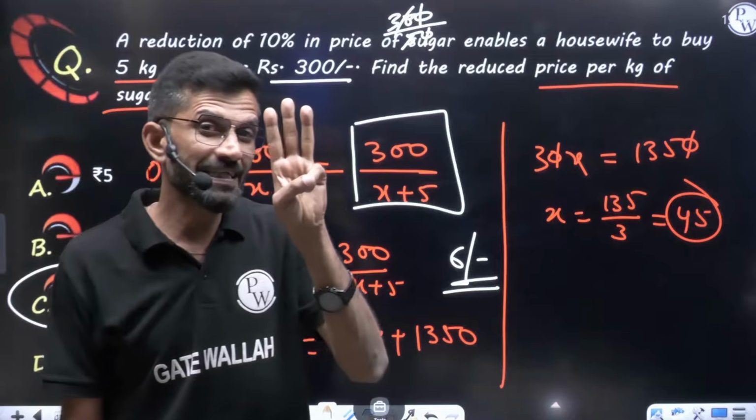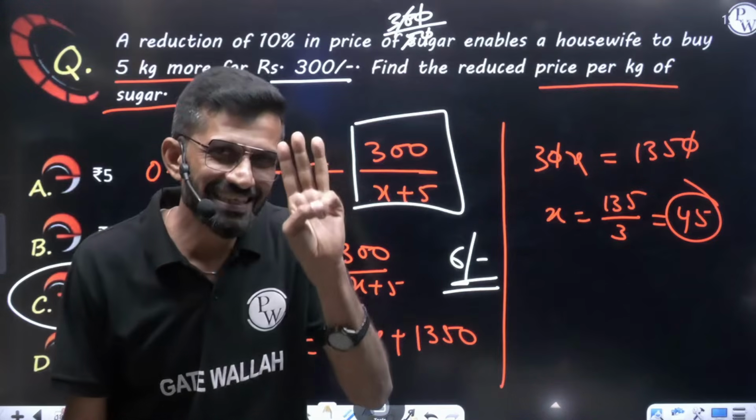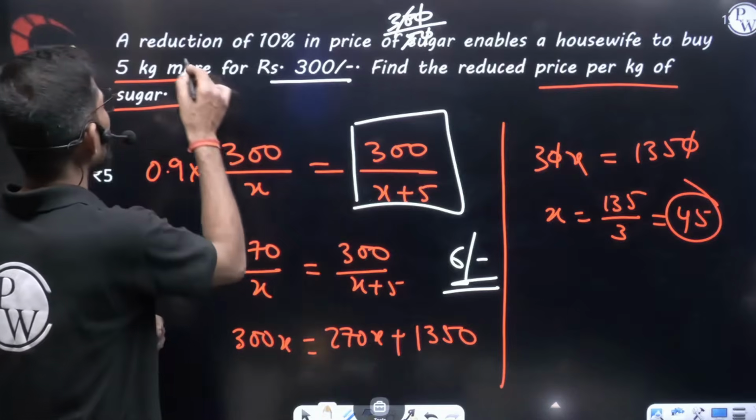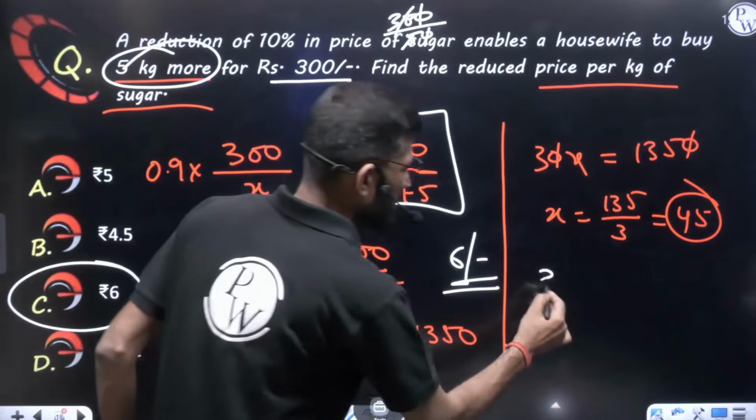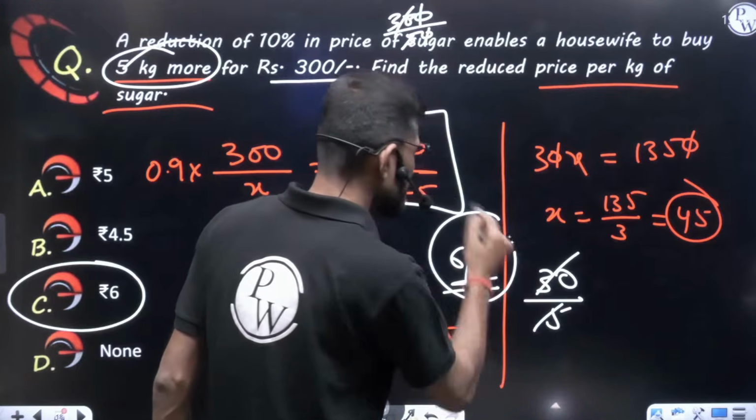Now instead of taking that 30 rupees back, you did not take that 30 back. In that 30 rupees, you took 5 kg sugar. So in 30 rupees, if you are taking 5 kg sugar, what is the sugar rate per kg? It is 6 rupees per kg.